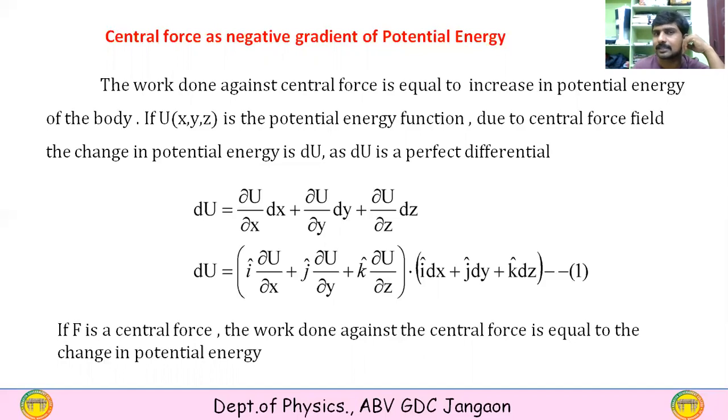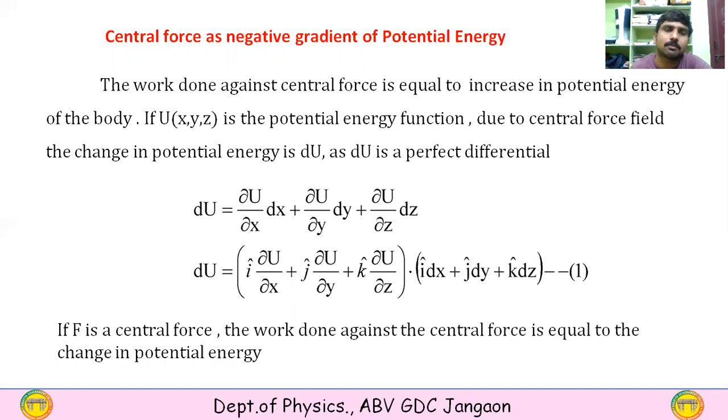So the work done against the central force is equal to the increase in potential energy of the body. If U of x, y, z is the potential energy function due to the central force field, the change in potential energy is dU. As dU is a perfect differential, it can be written as dU is equal to dou U by dou x into dx plus dou U by dou y into dy plus dou U by dou z into dz, and we can separate this as a dot product between two vectors.